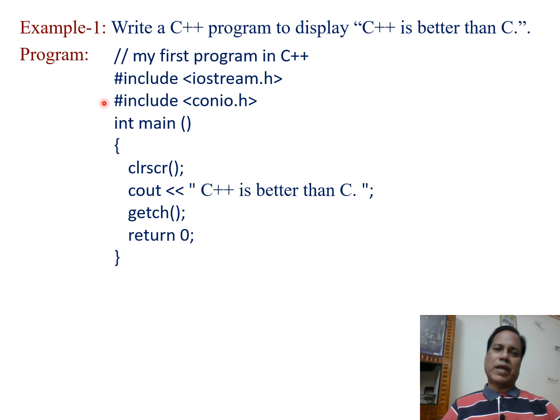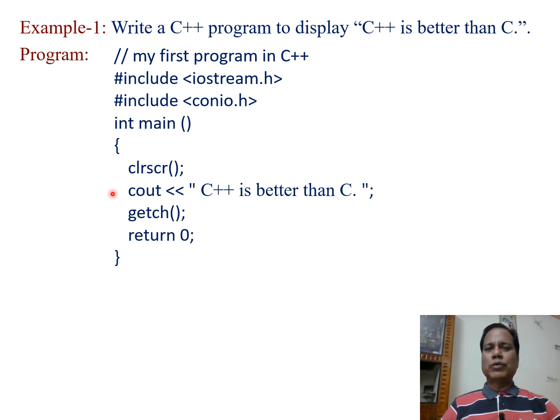in these header files. The next statement is int main open and close parenthesis. This declares the main function. And in this declaration, the int keyword indicates the type of return value returned by the main function. Then within open and close braces, the first statement is clrscr open and close parenthesis, then semicolon. This statement clears anything previously written on the output screen.